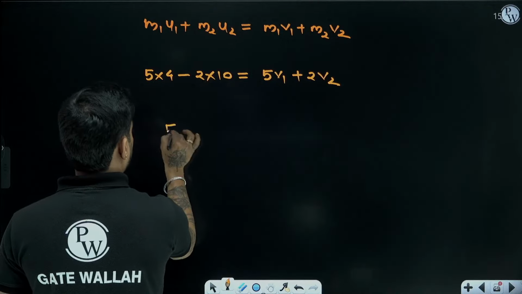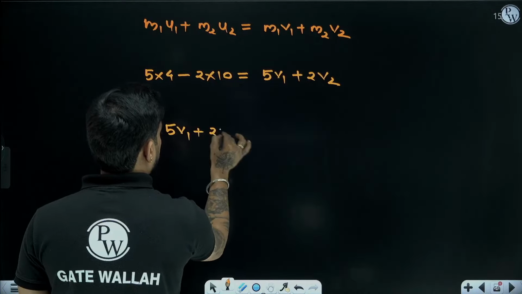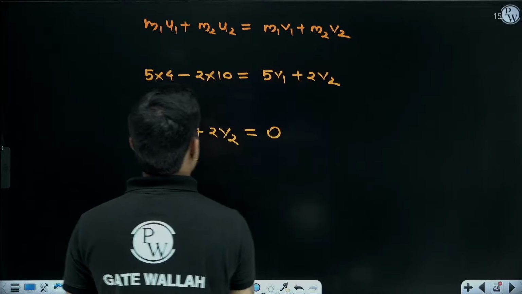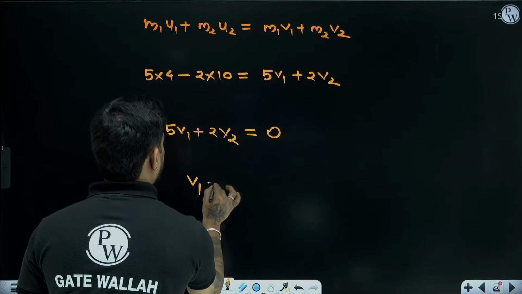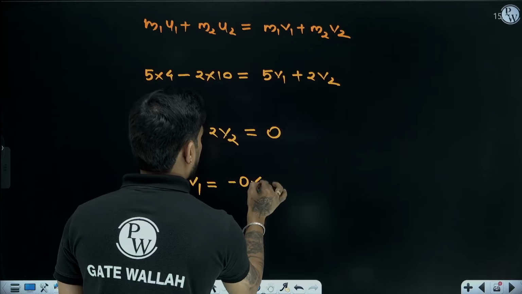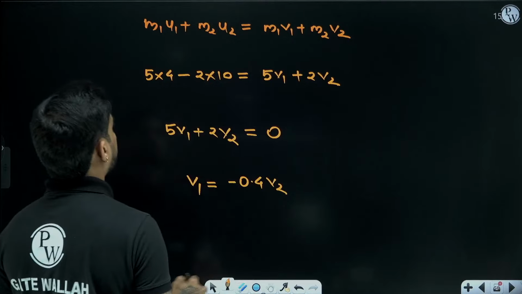That is 20 minus 20, 0. So V1 will be minus 0.4 V2, right?